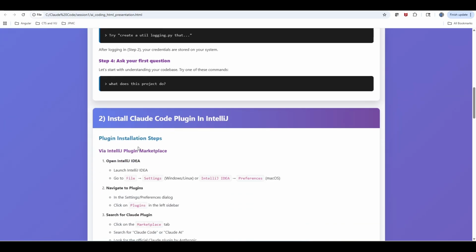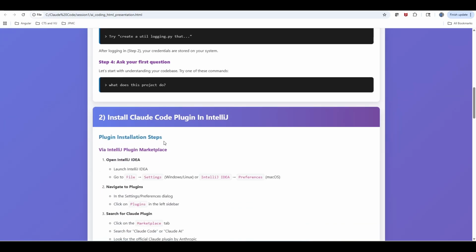Then if you look at the Claude Code IntelliJ plugin, as I said, we can use it in different ways. If you want to use it as a standalone command line CLI, you can do that, or if you want to use it as part of your favorite IDEs, like, for example, I'm more of a Java guy, so I have a lot of experience using the IntelliJ IDE.